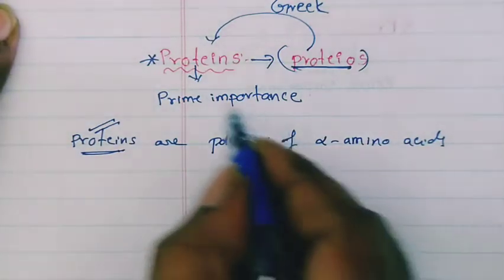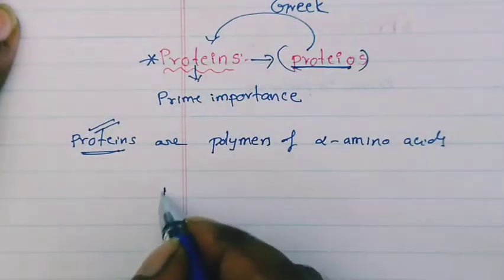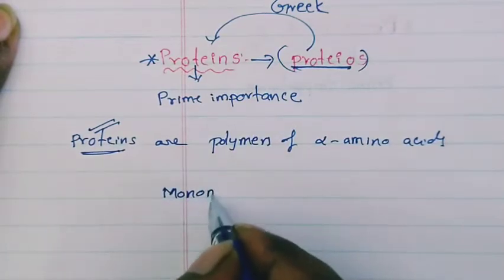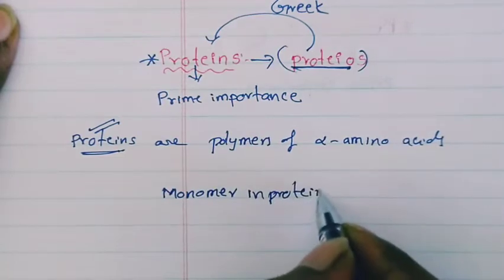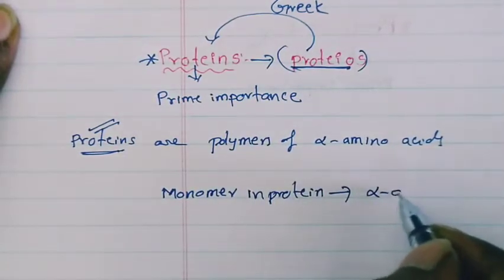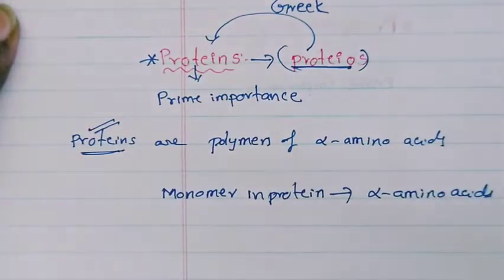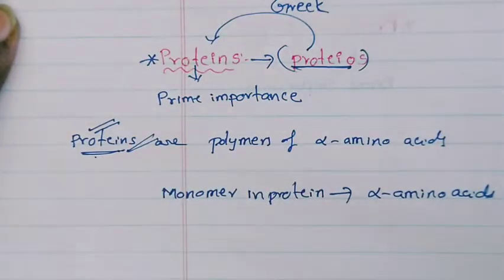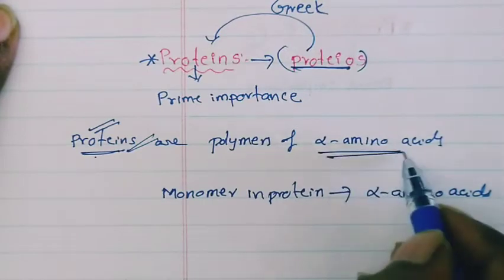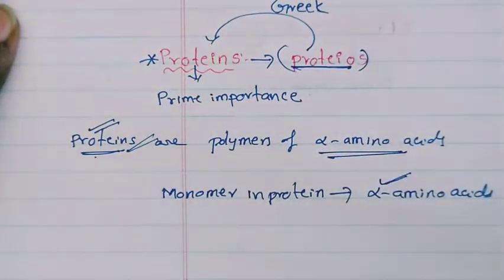But what are the monomers in these proteins? That is alpha amino acids. Here one should remember what the monomer in protein is. What is the monomer in protein? That is alpha amino acids. Do you understand these points? Proteins are polymers of alpha amino acids. The alpha amino acids are called monomers.